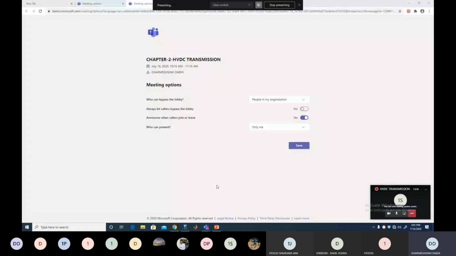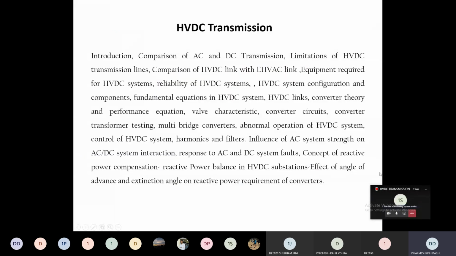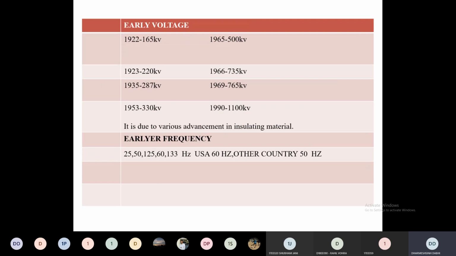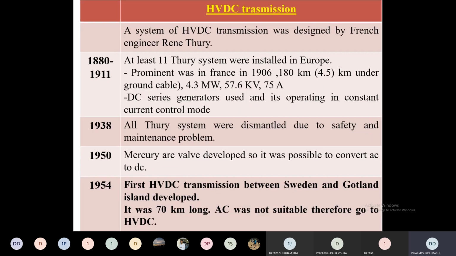So as you see, in the morning session we started the chapter HVDC transmission system. Are you able to see this screen? Yes, sir. Okay. So first we start from the history. We see how the evolution of the power system started and how the first DC system was built. Then after that the AC system, and then single phase and three phase AC system. Clear? And then how the HVDC system came into the picture, what were the disadvantages of the AC system at that time.